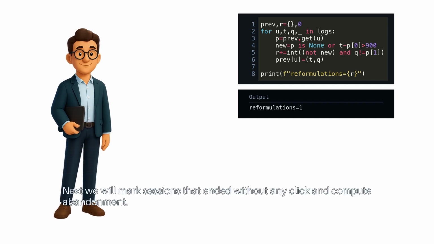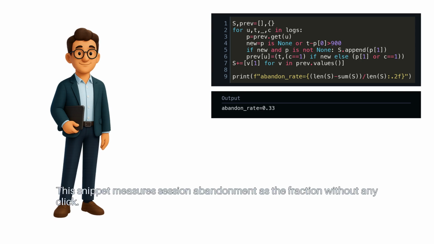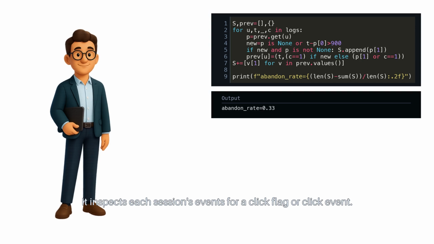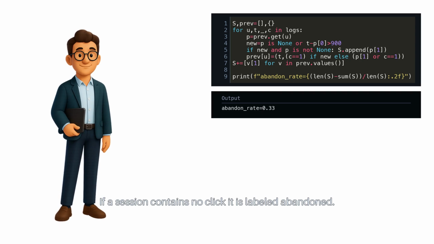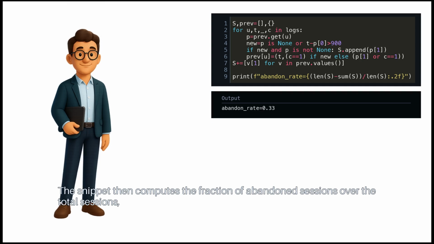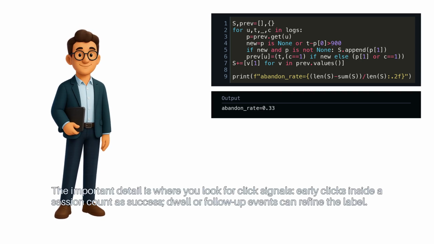Next, we will mark sessions that ended without any click and compute abandonment. This snippet measures session abandonment as the fraction without any click. It inspects each session's events for a click flag or click event. If a session contains no click, it is labeled abandoned. The snippet then computes the fraction of abandoned sessions over the total sessions, or you can compute abandonment per user or per query bucket. The important detail is where you look for click signals.